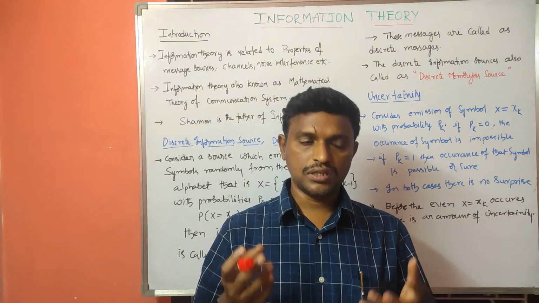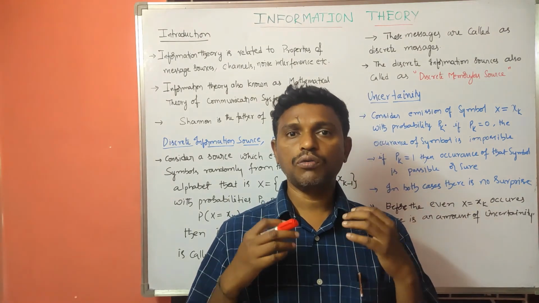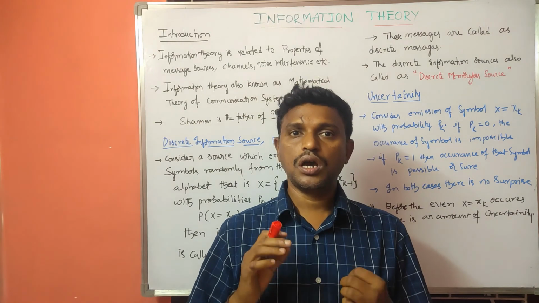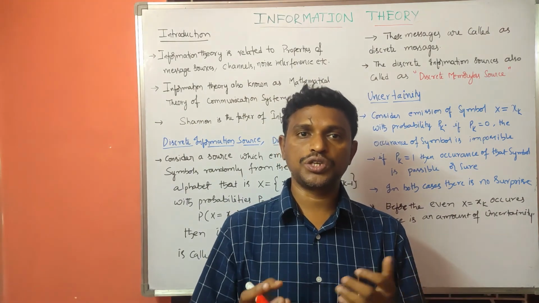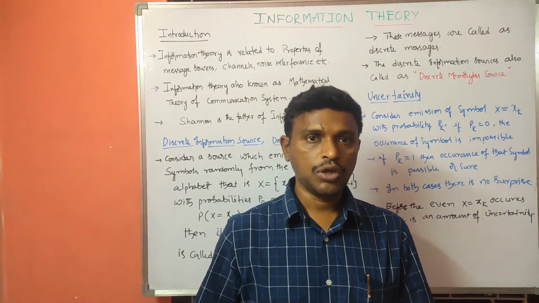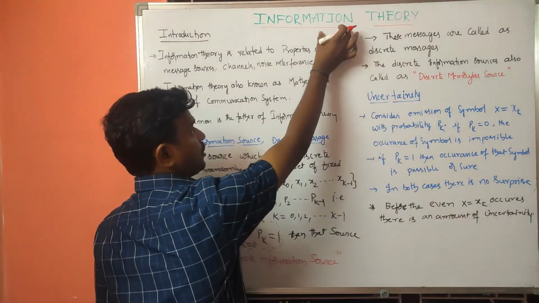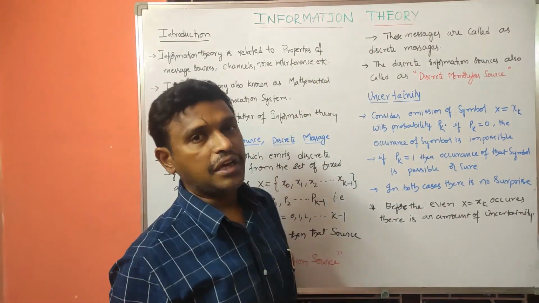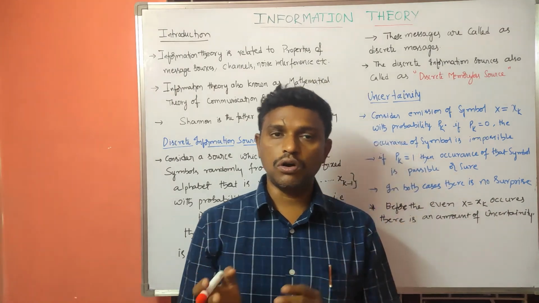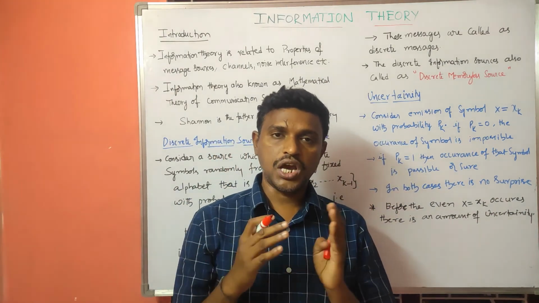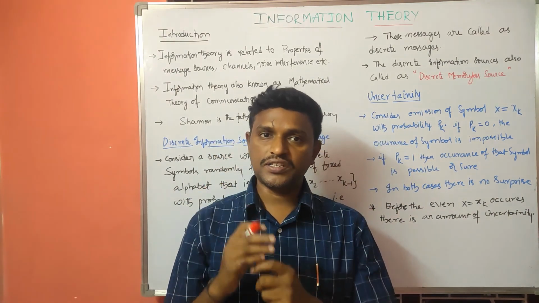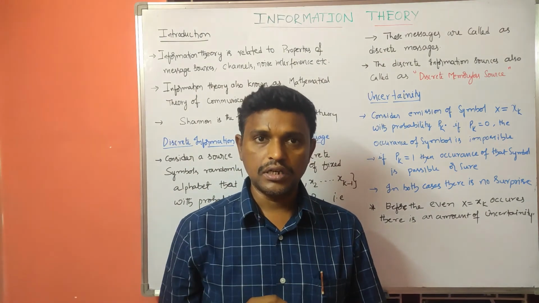what is a discrete information source and what is a discrete message, all those things we are going to see here. So that is information theory. Information theory is related to the properties of a message source, a channel, and the noise that is added, or the noise interference that will be applied.